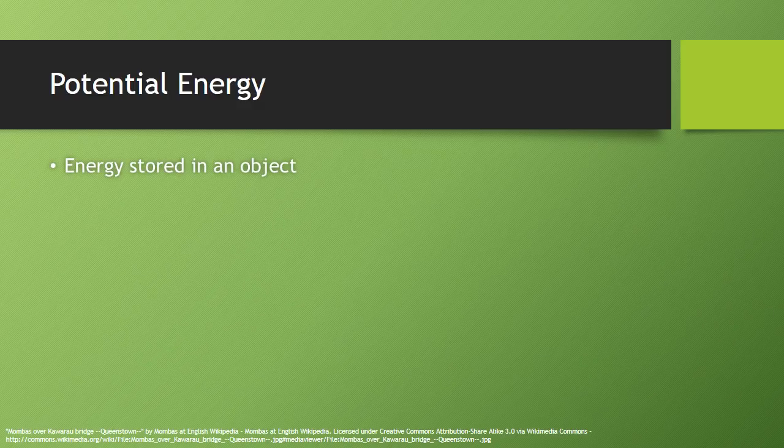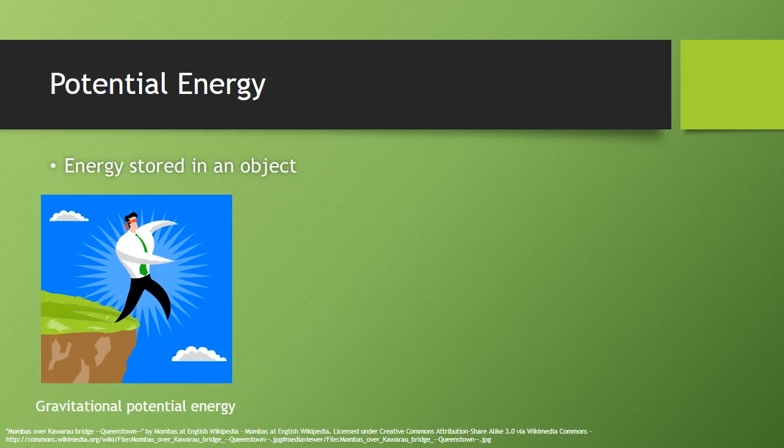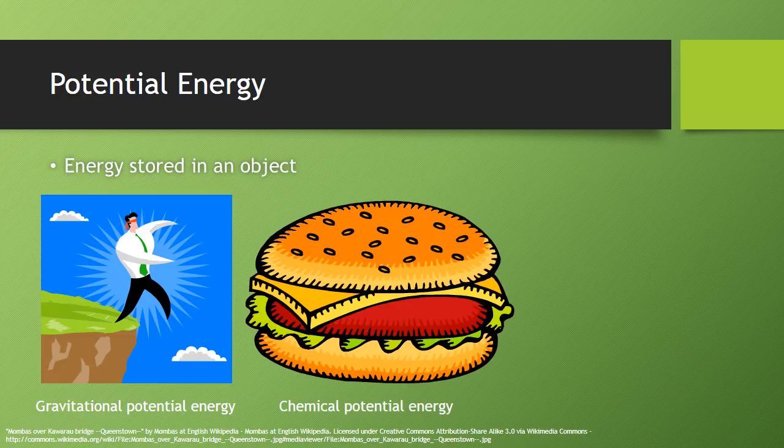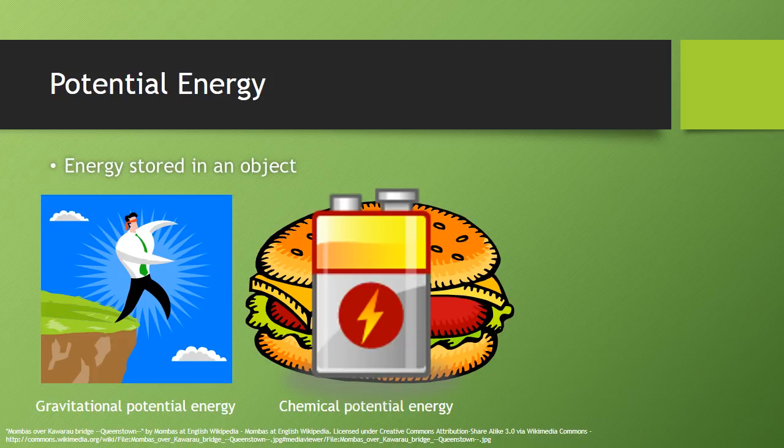The other type of energy is potential energy, and this is when there is energy stored in an object. For example, gravitational potential energy is the energy in this man because of his position. He's at the top of the cliff and he has the potential to fall down. Another type is chemical potential energy. For example, in this hamburger, there is stored energy which our bodies can access. Or in this battery, it's got stored chemical energy which can be converted into electrical energy.